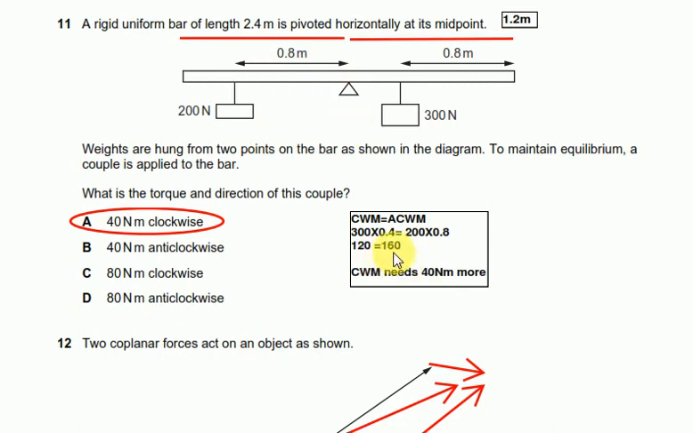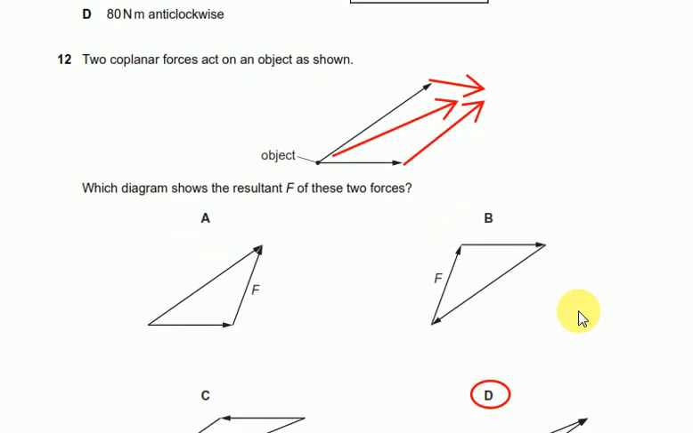So we can see that if this is an equilibrium, this clockwise moment shouldn't be 120, it should be 160. So there is a discrepancy of 40 Newton meter, and in which region it is the clockwise moment. So we can say that a 40 Newton meter clockwise is needed to maintain the equilibrium of this situation. Okay, so 11A. Question number 12 says two coplanar forces act on an object as shown.